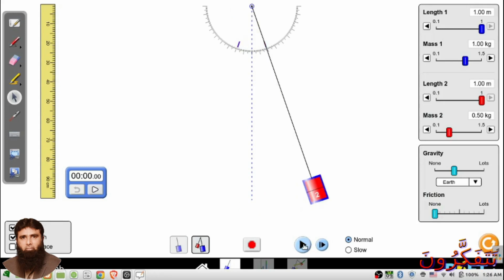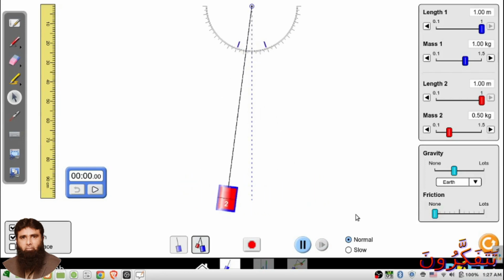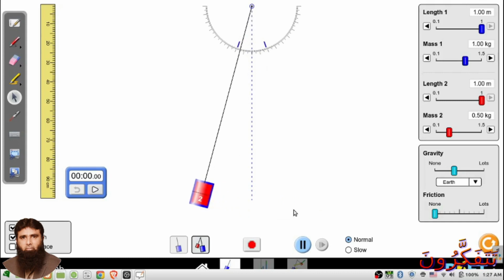Now both start moving and you will see that both have the same time period in this case, or both complete one cycle in the same time.